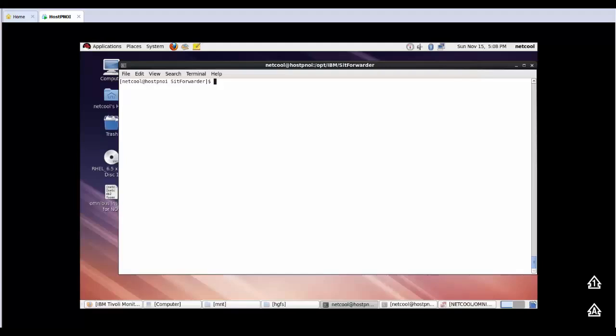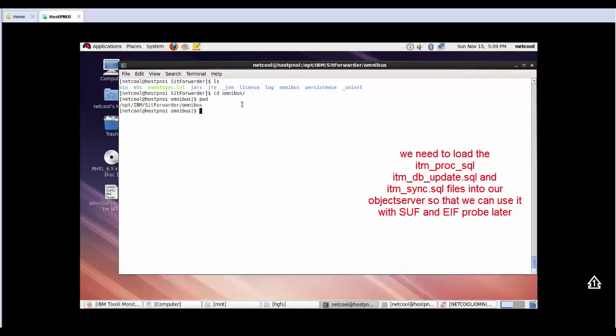So once you've installed the situation update forwarder, what you need to do is update the object server schemas with some of the SQL files that come supplied with the situation update forwarder. So if you navigate into your install, so if you go into the Omnibus directory within the situation update forwarder, there are a number of SQL files which we need to run into our object server using NCOSQL.